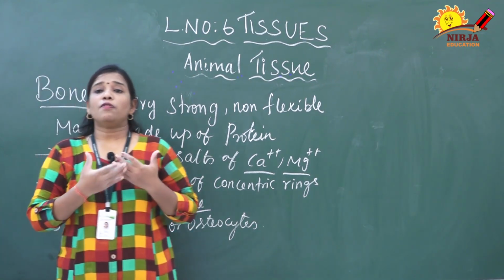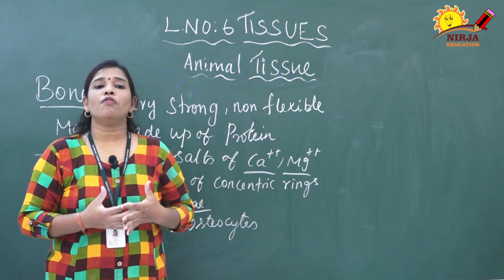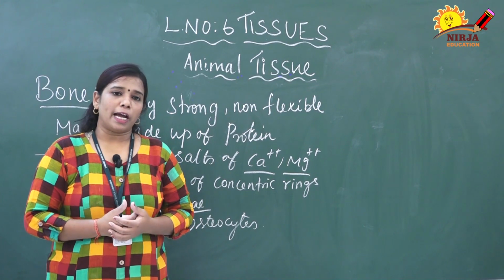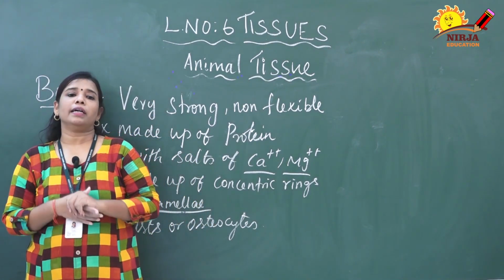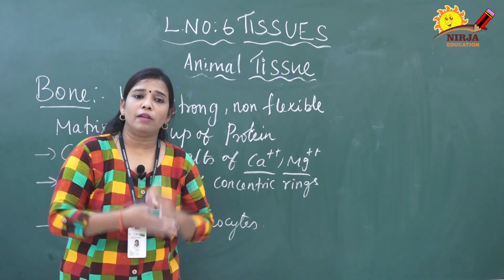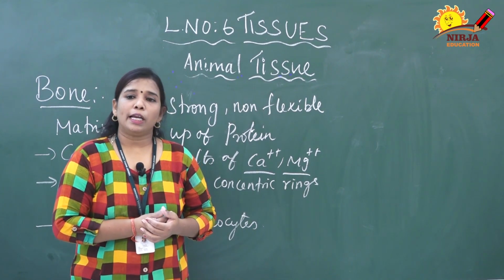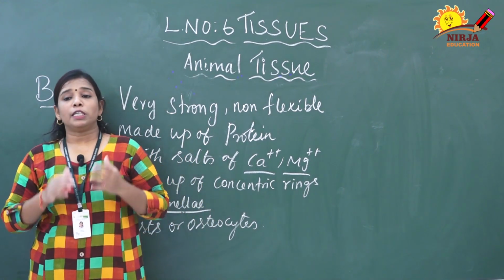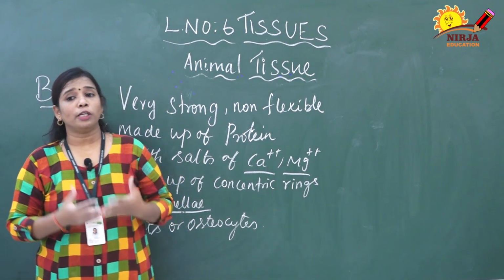Now what is the function of these bones? The bones form the endoskeleton of humans as well as vertebrate animals. What is meant by endoskeleton? It means the skeleton which is present inside the body. Except for sharks, all remaining vertebrates as well as human beings have bone as an endoskeleton. Another function is that it provides shape to the body and helps support the body parts.